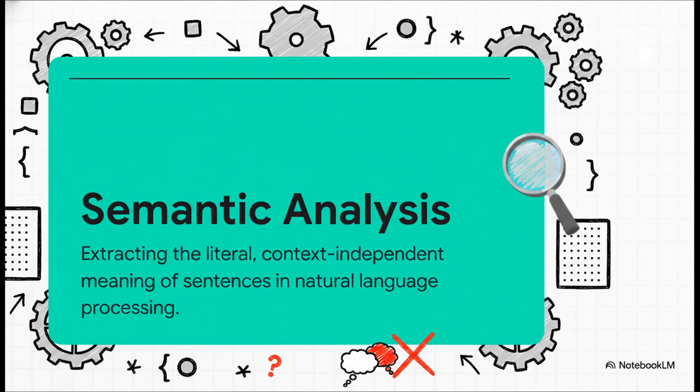Okay, first things first, semantic analysis is a very specific, foundational level of natural language processing. Its entire job, literally its only focus, is extracting the literal, context-independent meaning of sentences. So what does that actually mean for us in practice? Well, it means that at this stage, the computer doesn't care about your sarcasm, it doesn't care about jokes, and it completely ignores the broader social context. It just wants the raw, literal facts that are being stated in that exact moment.